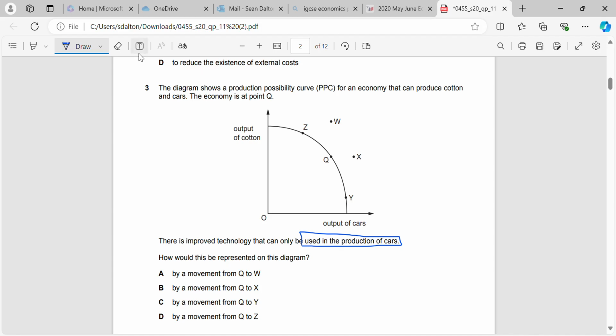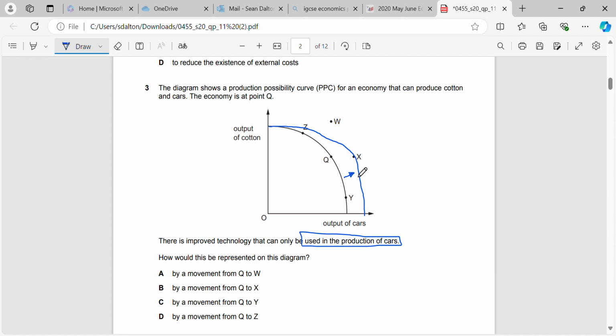That is going to increase the quantity and quality of resources for cars, which means that we should have the same output for cotton, but our PPC should actually look something like this, where we have a shift in how many cars we can make due to the technology. Okay, so it's tricky because they haven't shown us the shift.